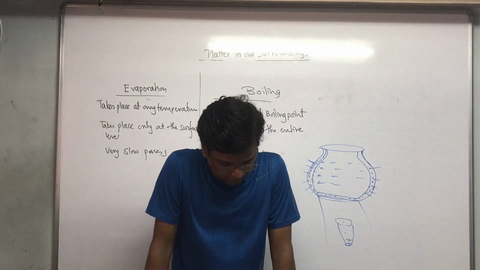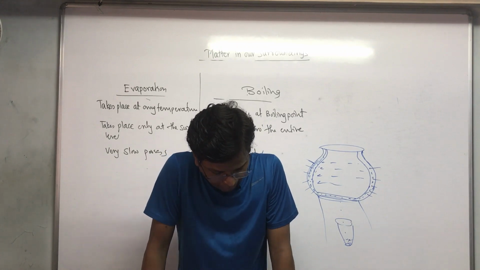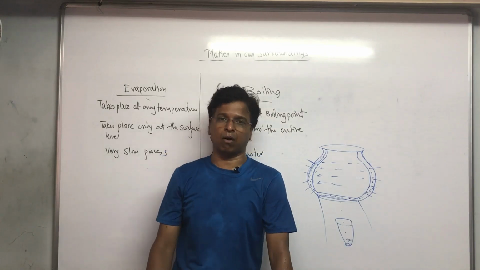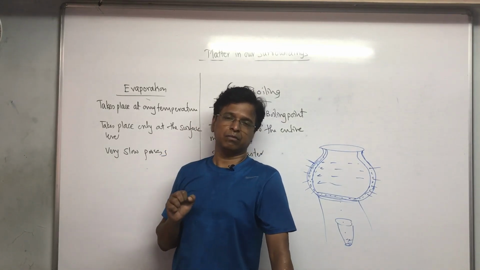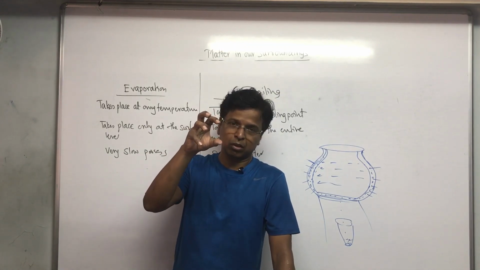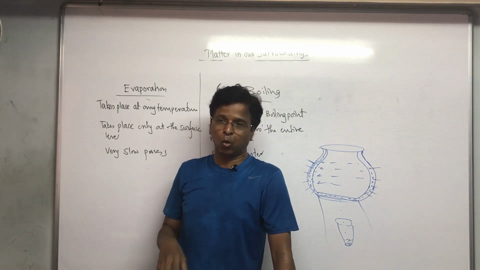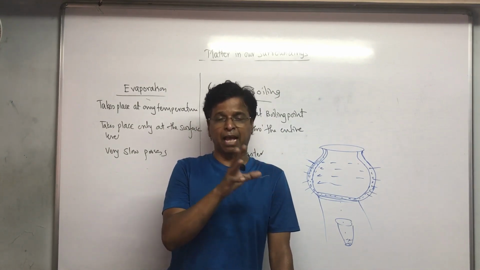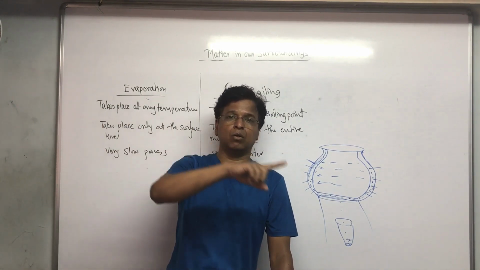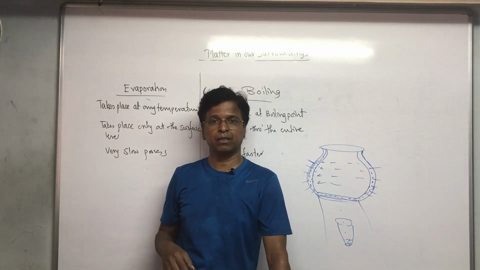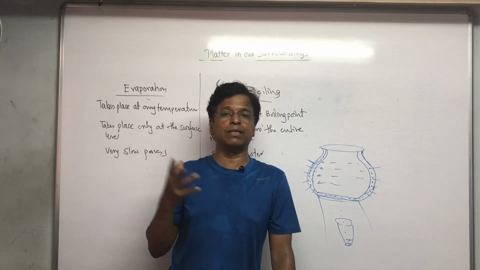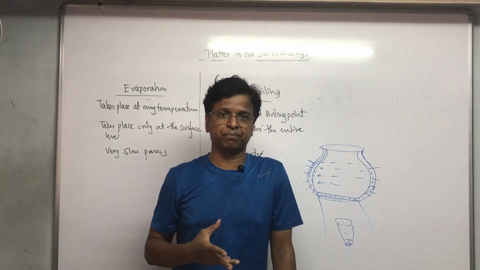Why does a desert cooler cool better on a hot, dry day? See, basically the coolers work on the principle of evaporation. The evaporation has to take place. Only when the evaporation takes place, as evaporation absorbs heat, is there coldness in the surroundings. On a dry, sunny day is the only time when the evaporation will take place faster. Okay?